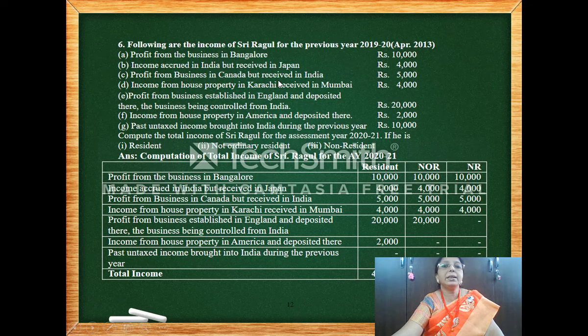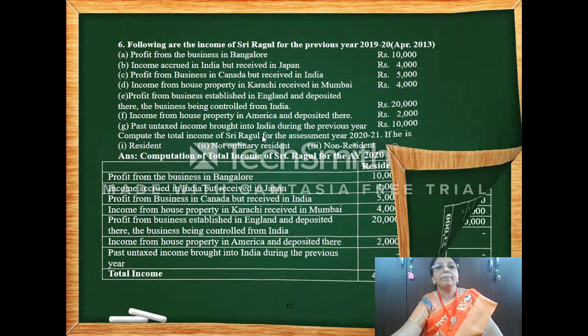Profit from business in Canada, received in India, so for everyone. Profit from business established in England and deposited there, business is controlled in India, so for two columns you have to put. Income from house property in America, deposited there, so this is any other source. Past untaxed income, not taxable for anyone. So this is how you proceed with it.